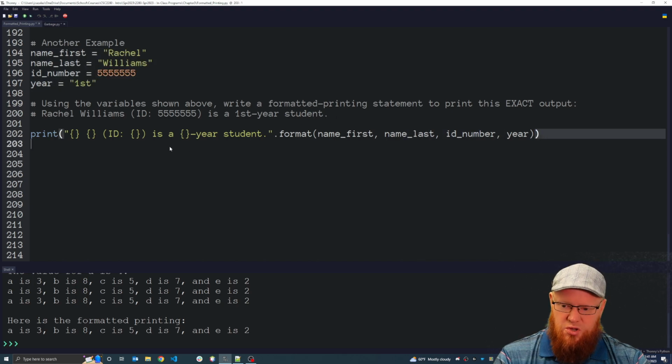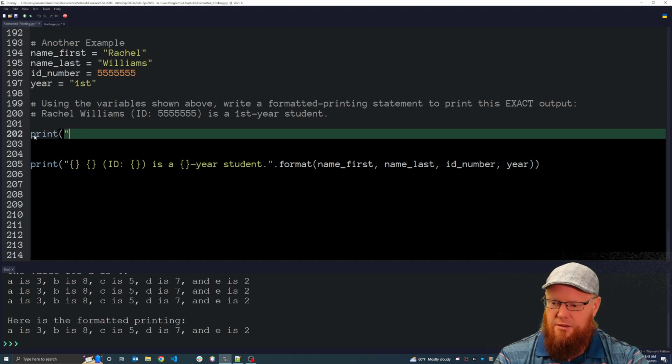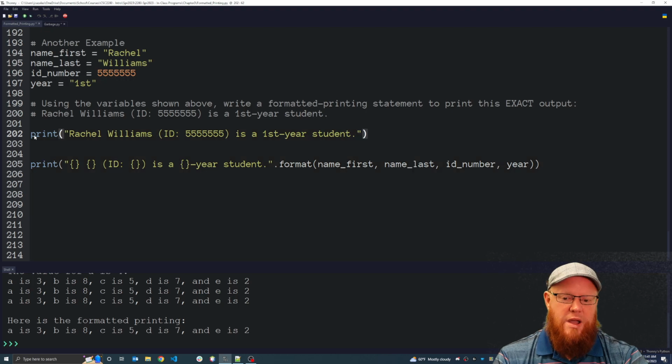So here's the result using formatted printing. But I want to show you how you come up with that result, because you might be thinking, oh, the spacing's confusing. How do I do that? Well, check out how easy this is. Let's start by copying that line of output that we want to get. Let's print it directly, as if we were hard coding that into the output. So I've manually printed Rachel Williams, that ID for Rachel Williams, and I manually printed first.